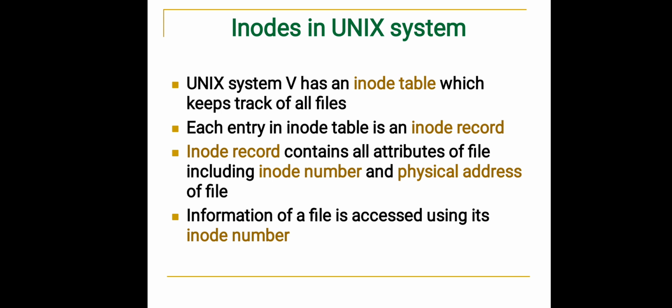So inodes in Unix system. Now let us study what inodes are. A Unix file system has an inode table which keeps track of all the files. Each entry in the inode table is an inode record. Inode record contains all attributes of the file including inode number and physical address of the file. Information of a file is accessed using its inode number. If you want to access some information of the file, we just use the inode number.